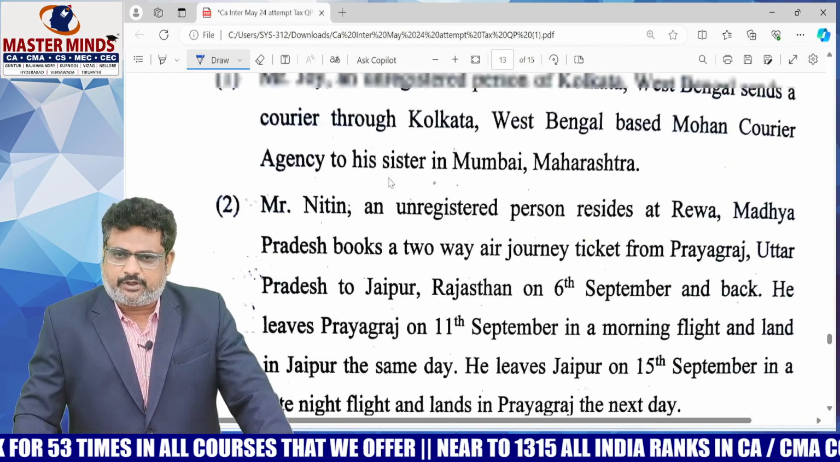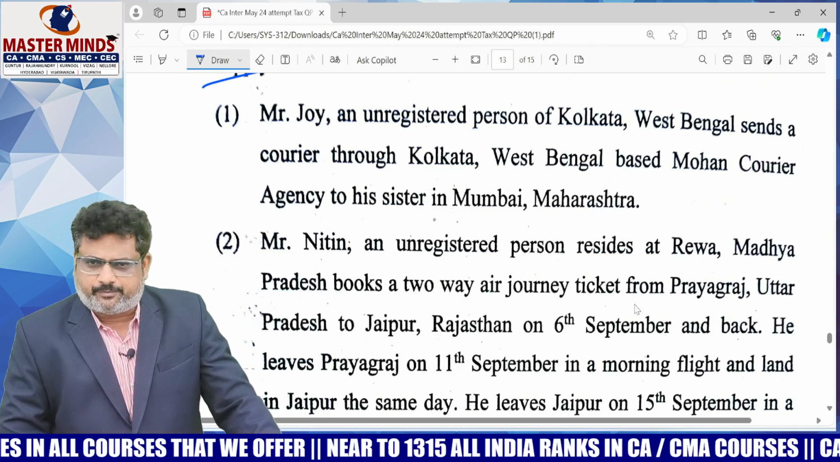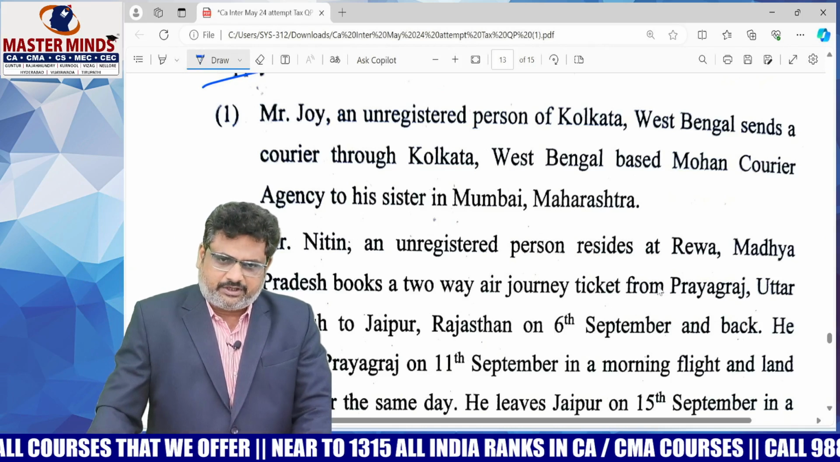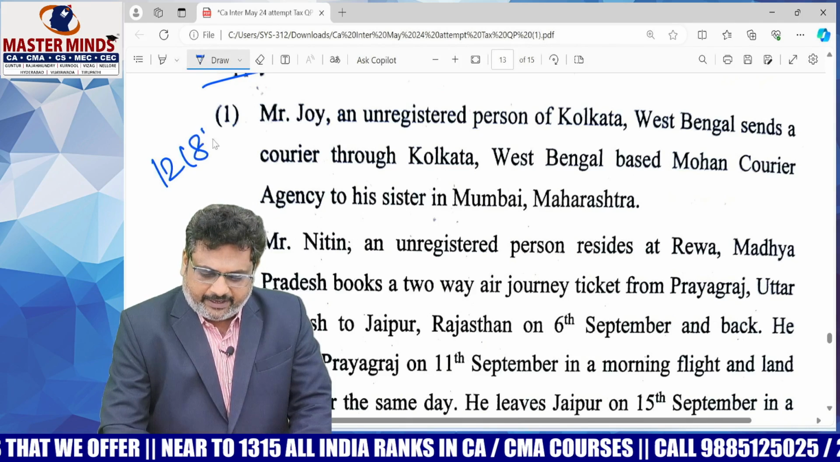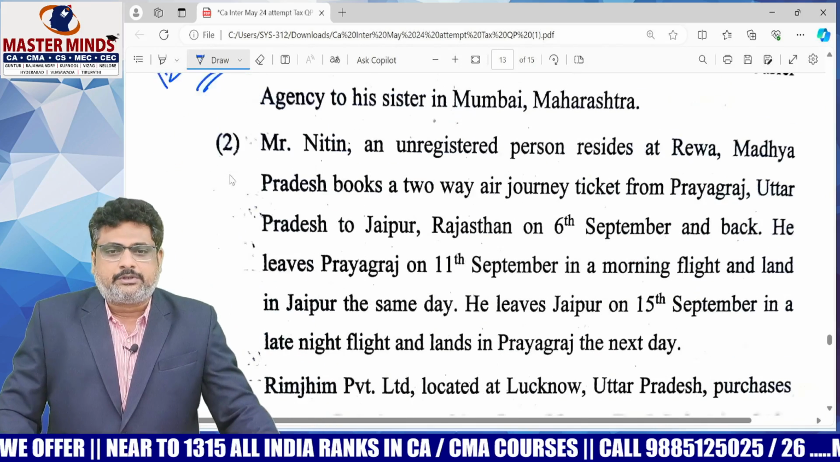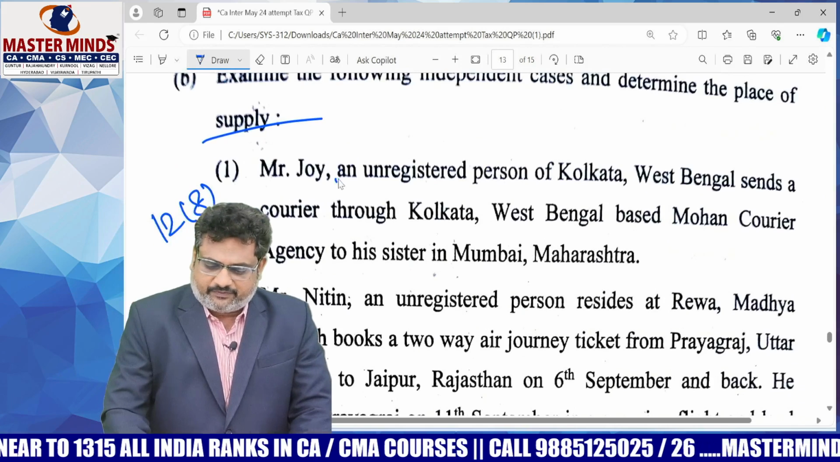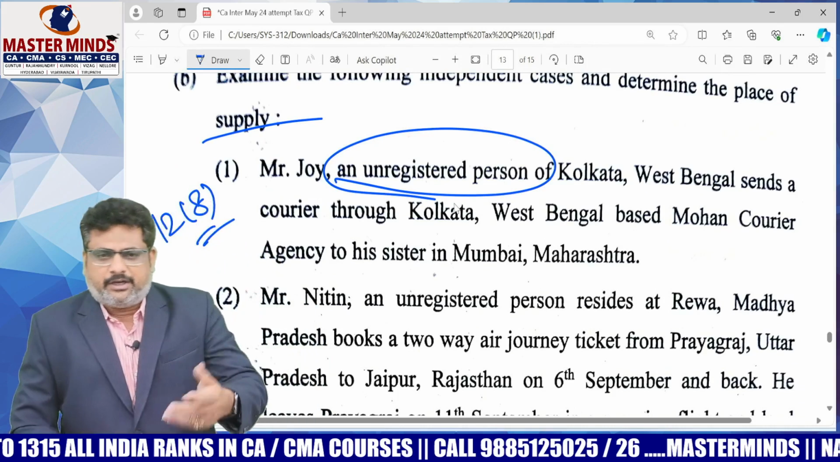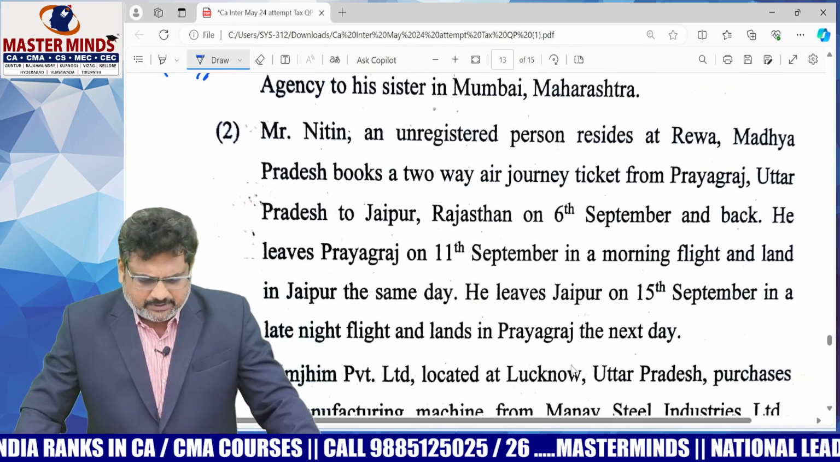Joy, an unregistered person of Kolkata, West Bengal, sends a courier through Kolkata, West Bengal based Mohan Courier Agency to his sister in Mumbai, Maharashtra. I think this is 12.8, transportation of goods. This topic is very easy. When we need to check whether it is B2B or B2C, it is a B2C supply. Therefore, where it is handed over, that place.